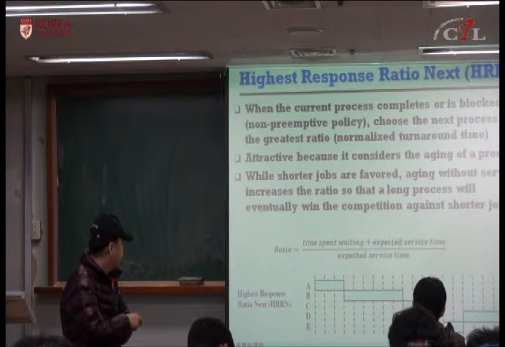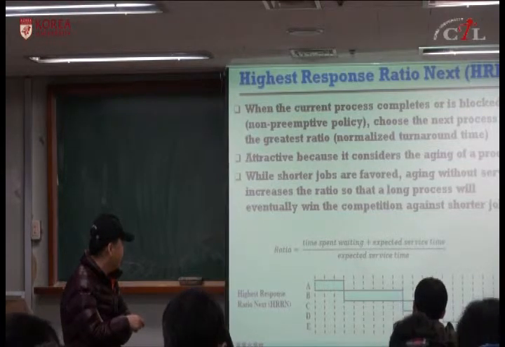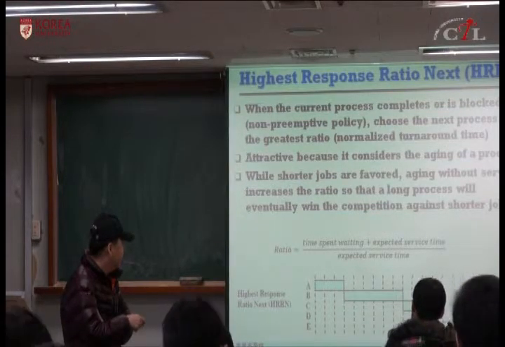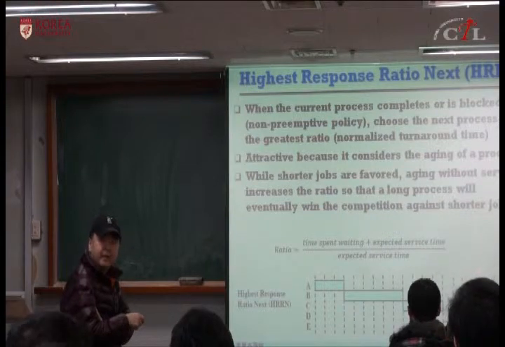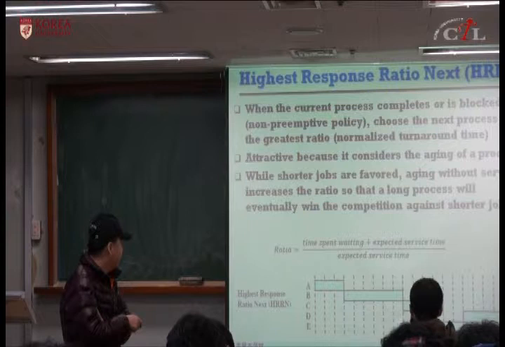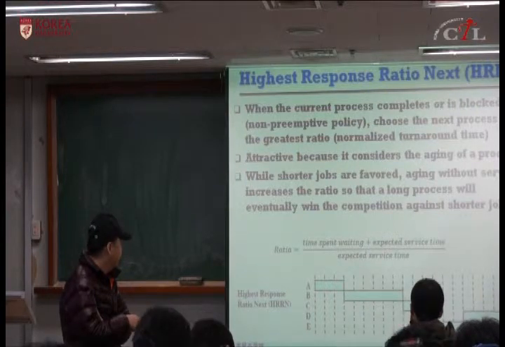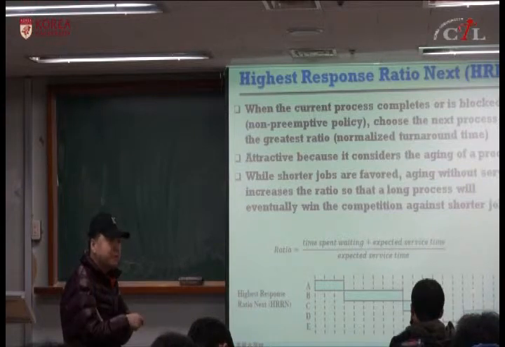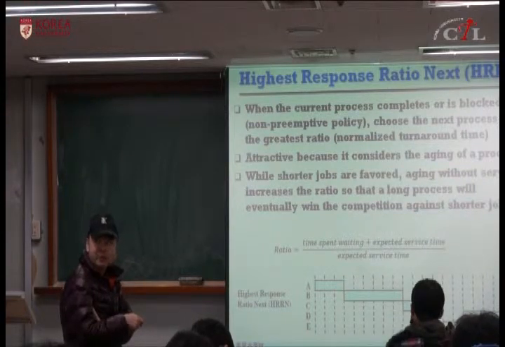How about D? D has arrived at time 6 and this is time 9. So its waiting time is 3 and service time is 5. (3 plus 5) divided by 5. So 8 over 5, that's 1.6. Okay? How about E? E arrived at 8. So it's been waiting for 1 time unit and its service time is 2. So (1 plus 2) divided by 2, which is 1.5.